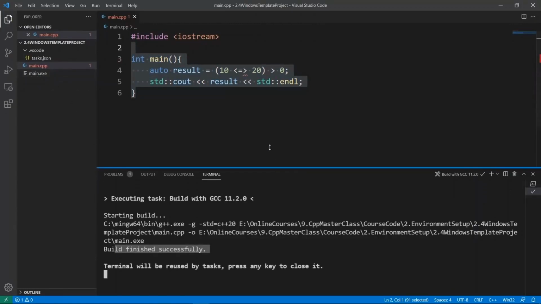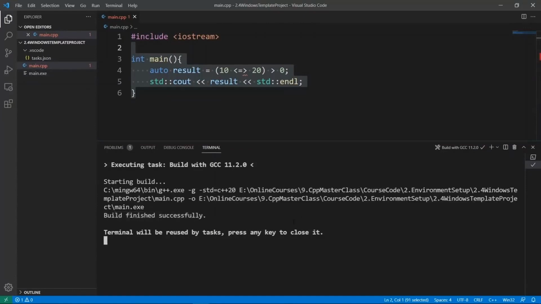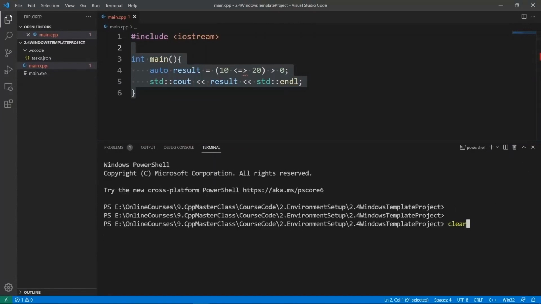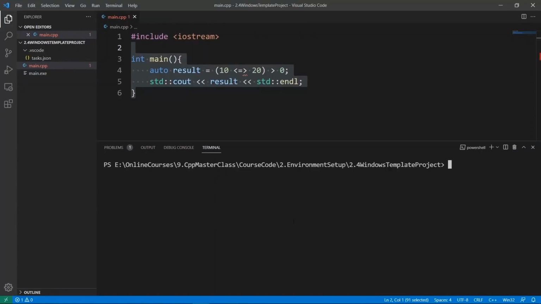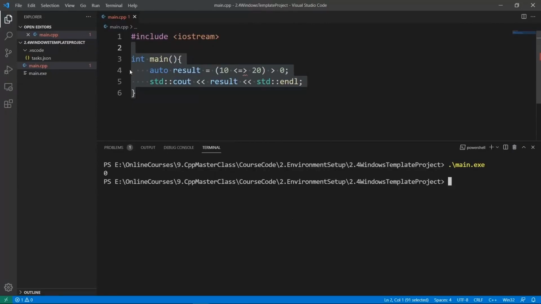So if we go in our terminal in Visual Studio Code and type clear and hit enter, this is going to clear the screen. This is something you can do to clear things out. We can run this main.exe binary directly here. So we're going to run the exe here, and if you run it, it's going to say 0. And this is an indication that we have our Visual Studio Code editor connected up to our GCC compiler, and we can use that to compile C++ applications. And this is really the configuration we need.